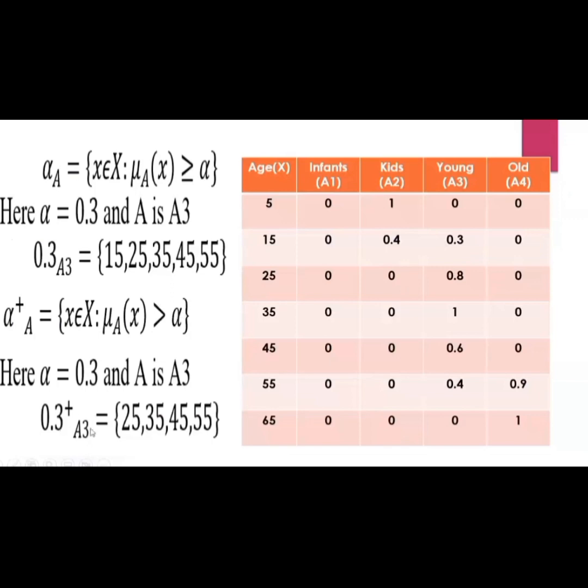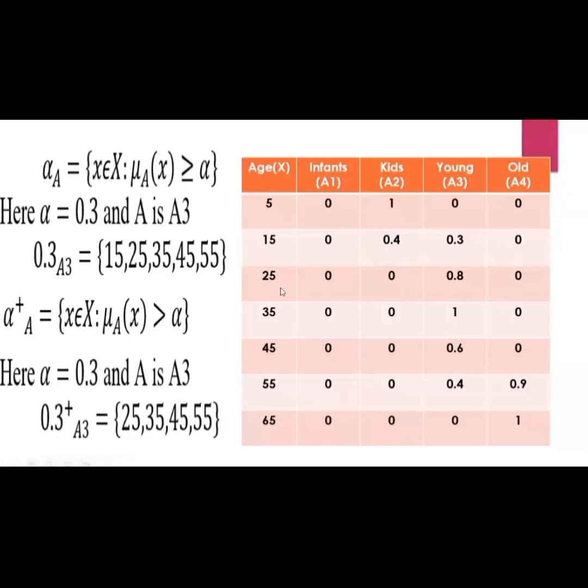The strong alpha cut of A3 at 0.3: the value 0.3 is not included in the strong alpha cut set because this is strictly greater than alpha. So only values above 0.3 can we consider.